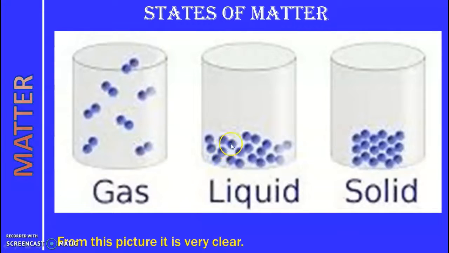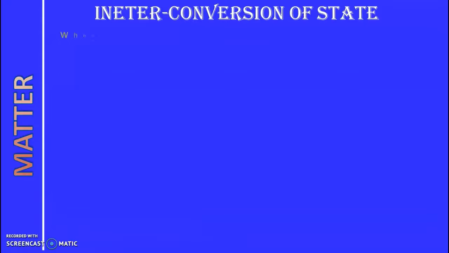In liquid you can find comparatively less intermolecular space, and that is where the intermolecular force of attraction will be more. And in case of solid you can see the intermolecular space is very less. They are closely packed with each other, and that is where they are having the strongest force of attraction.